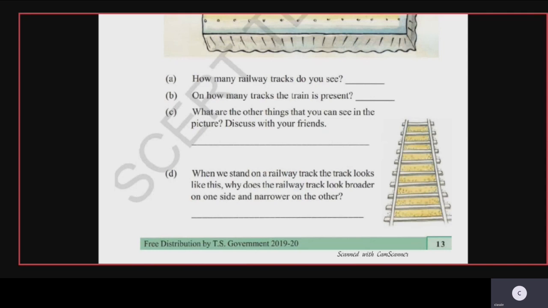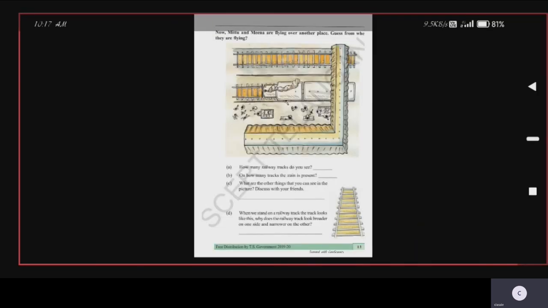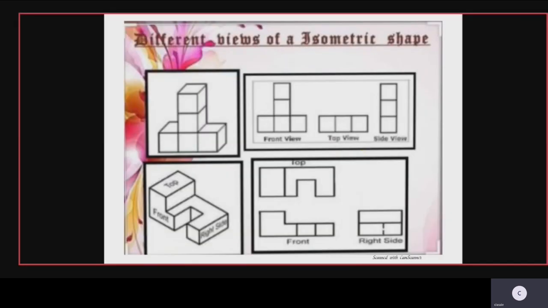Okay, and magnification means what? The shape of the object. Yes children, understood? Vision means the distance from where we see. Magnification is nothing but the shape of the object which is being shown to us, or which we see in our eyes, is called the magnification, the shape. Okay, so these also you write in your classwork children.